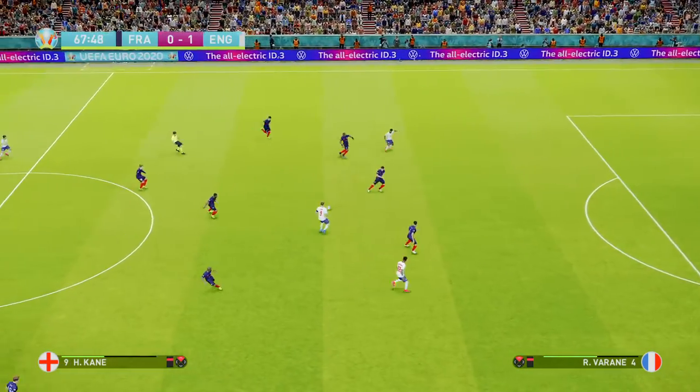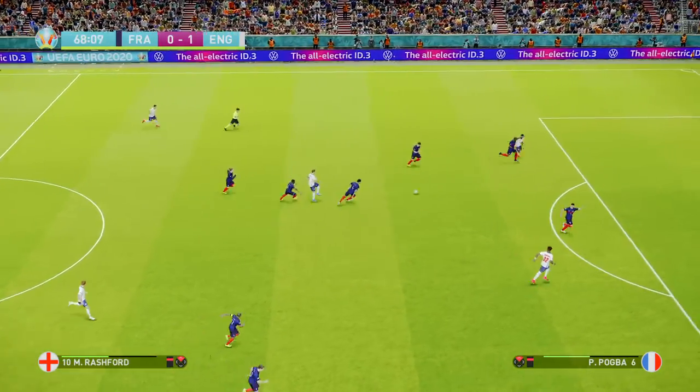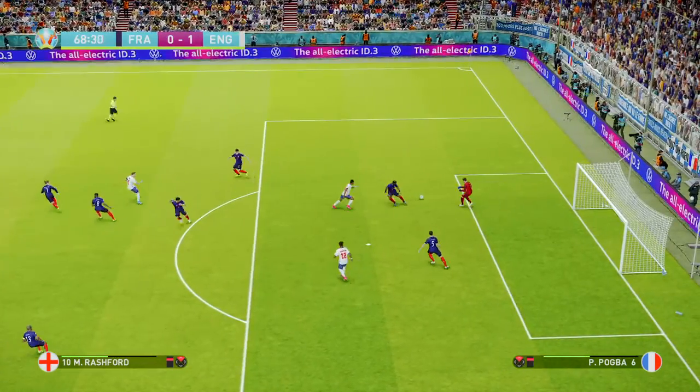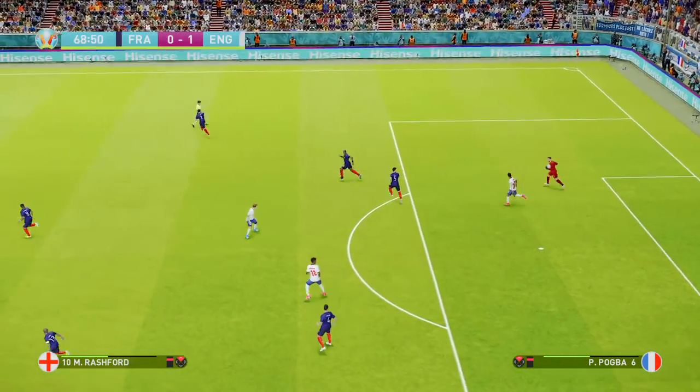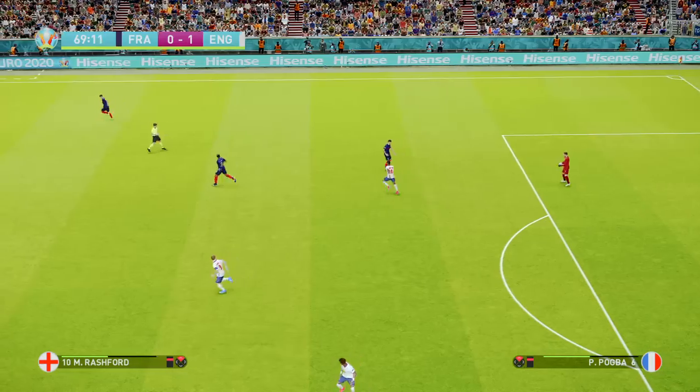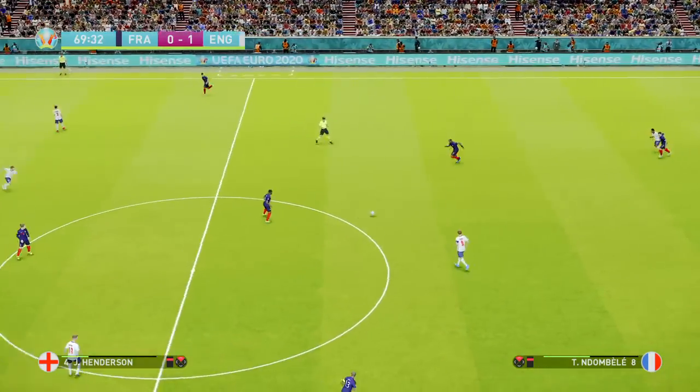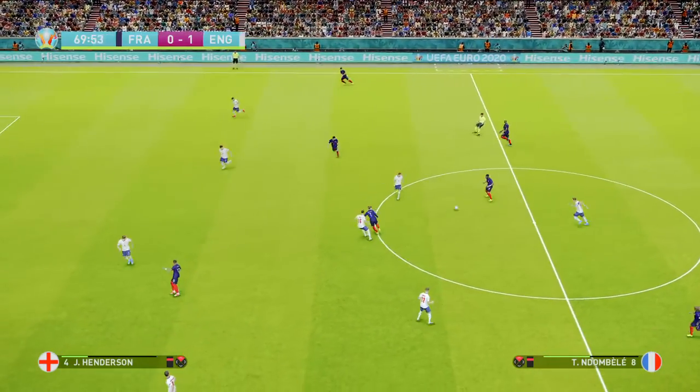Could do. Here's Kane. Oh, he nearly threaded it through for Rashford. The play's still going. Rashford's still going. He slipped. Another goal for England. You think it would be too much for France to come back from, but they are not out of this yet whatsoever.